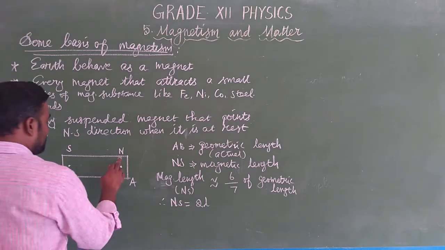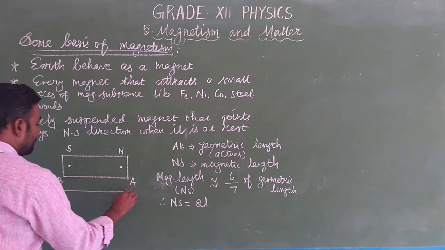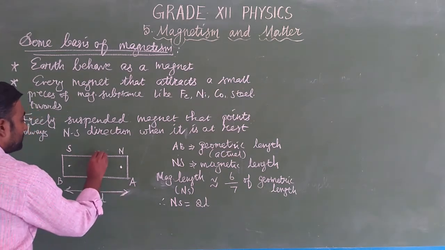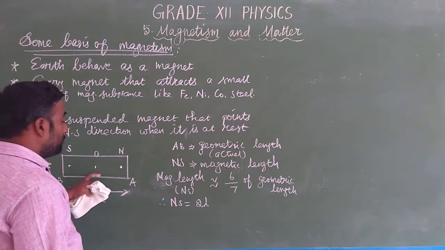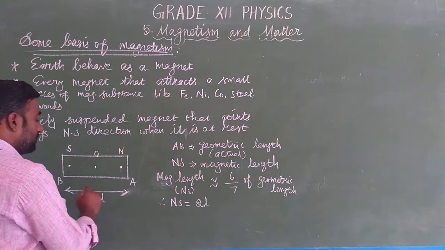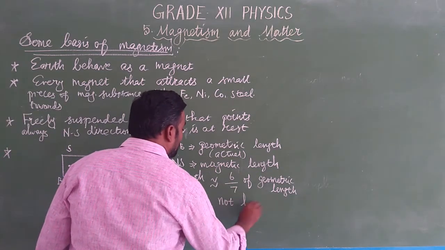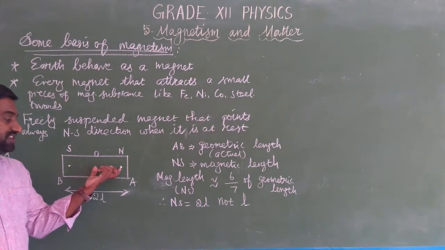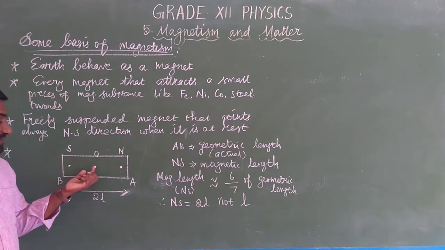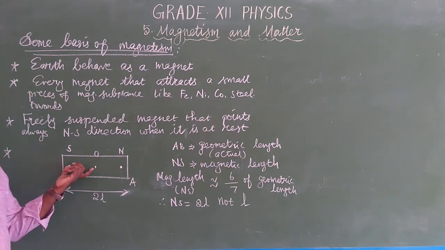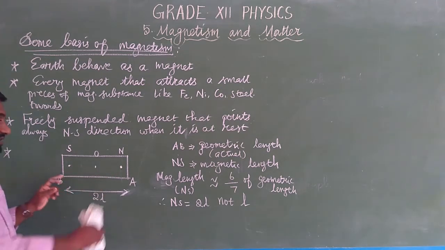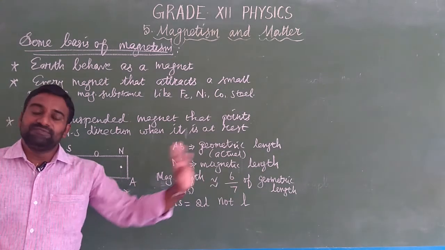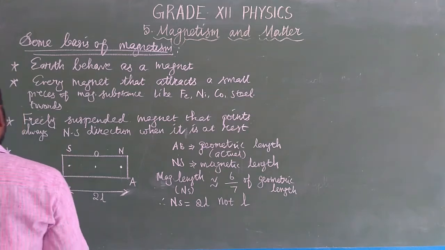Always the magnetic length is equal to 2L, and O is the midpoint of the magnet. So NS is equal to 2L, not L. We should not call it L, it is always denoted by 2L. From the center of the magnet to the north pole, the distance is L. Similarly, from the center to the south pole, the distance is another L. So L plus L is equal to 2L, and this magnetic length is approximately 6 by 7 times the geometric length.